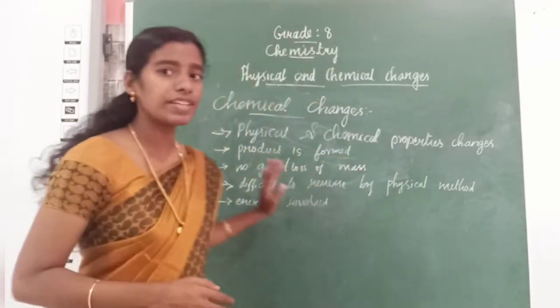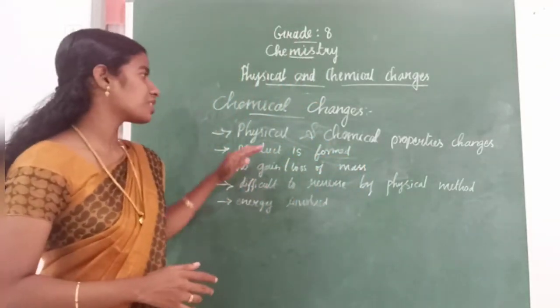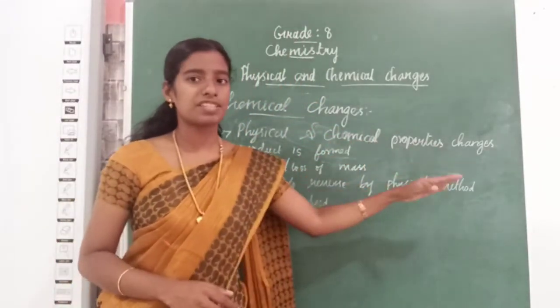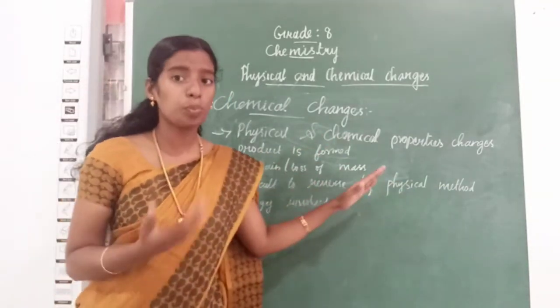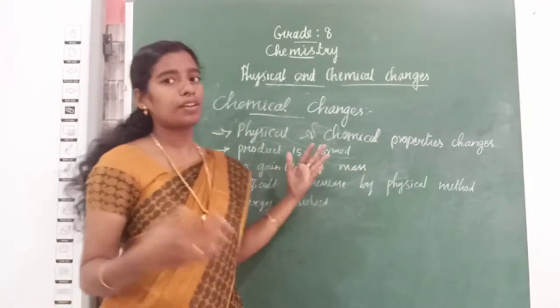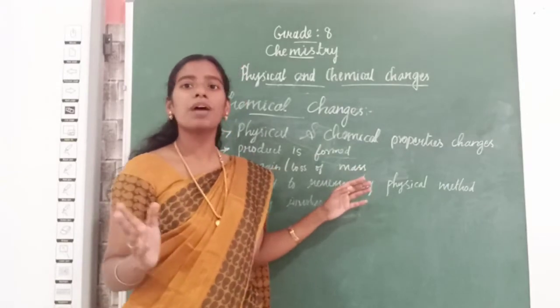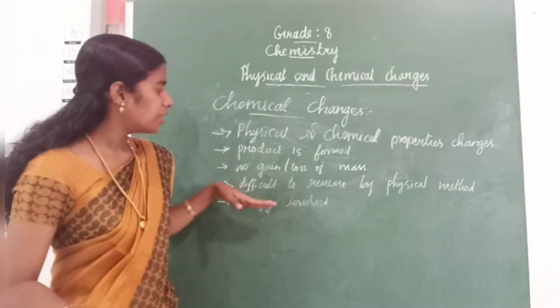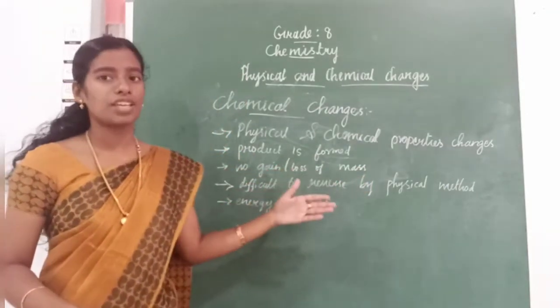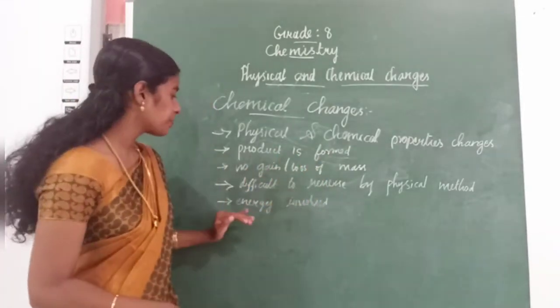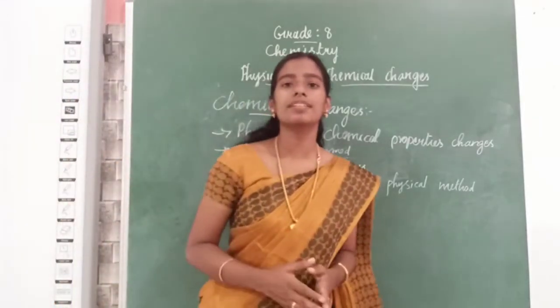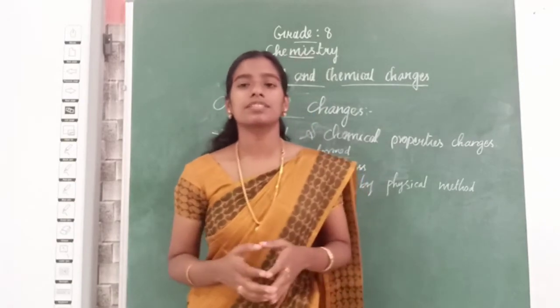So, these are the features of chemical changes. Physical and chemical properties change. A new product is formed. No gain or loss of mass. When you consider mass, there is no loss or gain. It is difficult to reverse these changes by physical methods. Energy is involved in chemical changes.